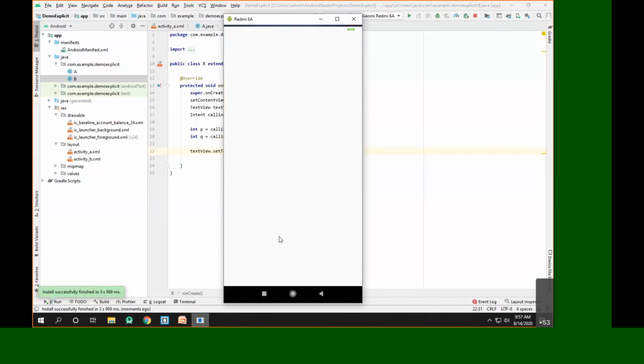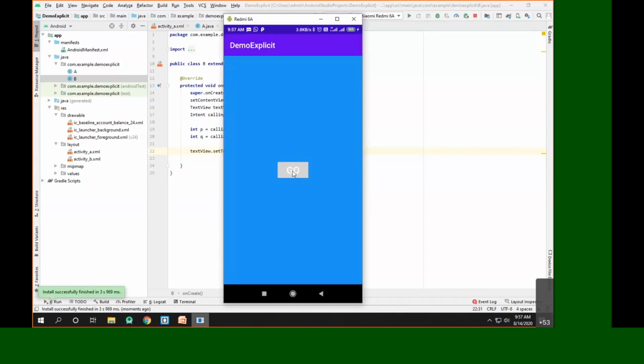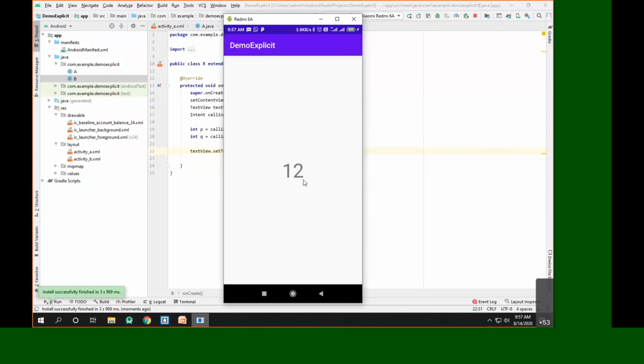When I launch the activity, you can see the first activity shown here. And when I click on go, it will show the addition of 5 and 7 as 12. So this is how you can pass the data by using intents. This is just an introductory example of how to pass the data. Some more examples for your understanding will be seen in the next lecture.